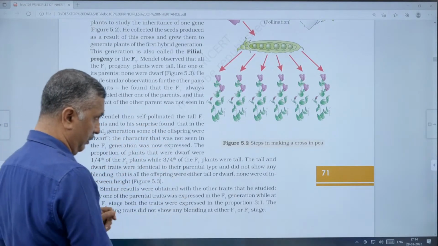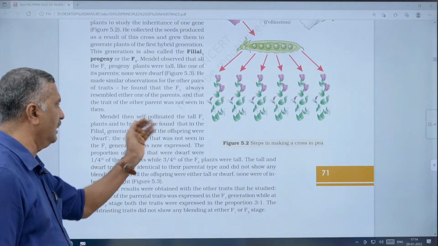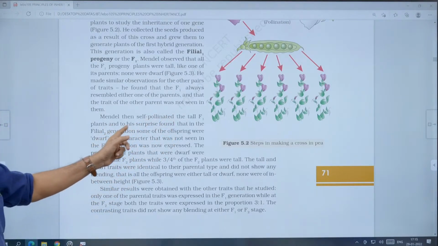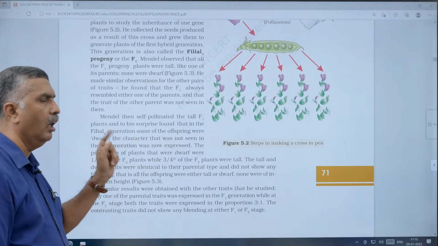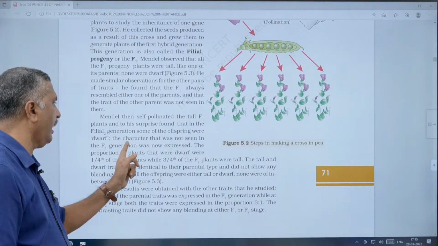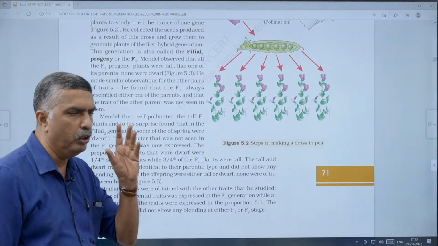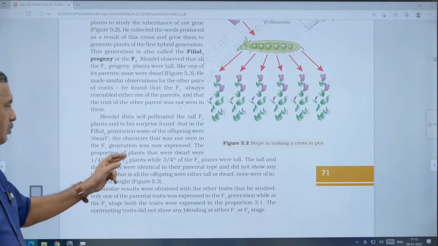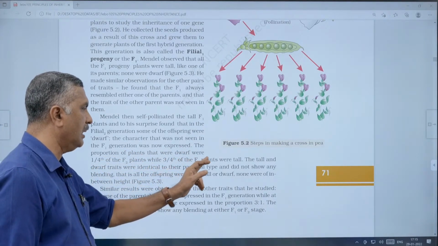Mendel then self-pollinated the tall F1 plants and, to his surprise, in the F2 generation, the next generation, some of the offspring were dwarf. The character that was not seen in the F1 generation was now expressed. The proportion of plants that were dwarf was 1/4, while 3/4 of the F2 plants were tall.